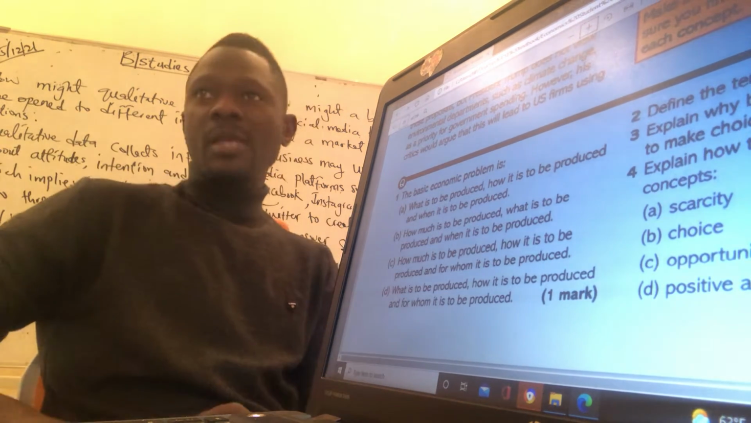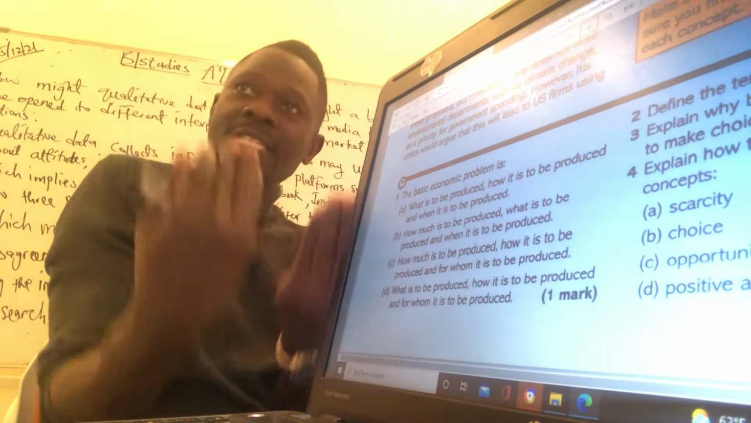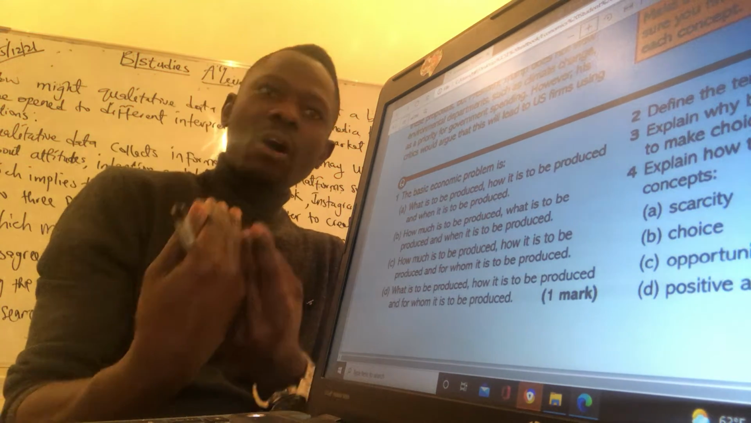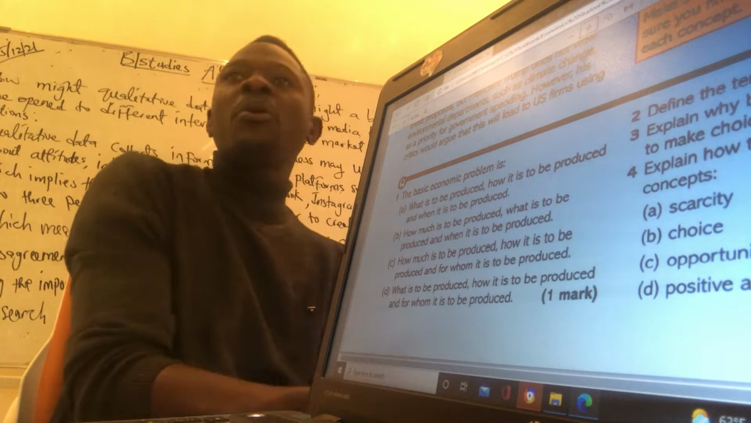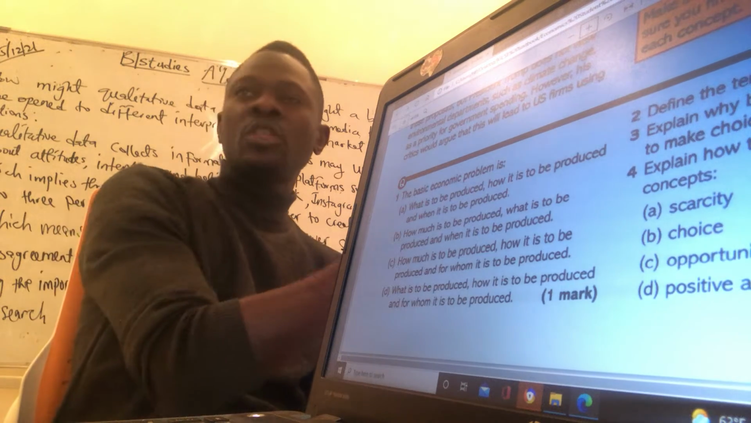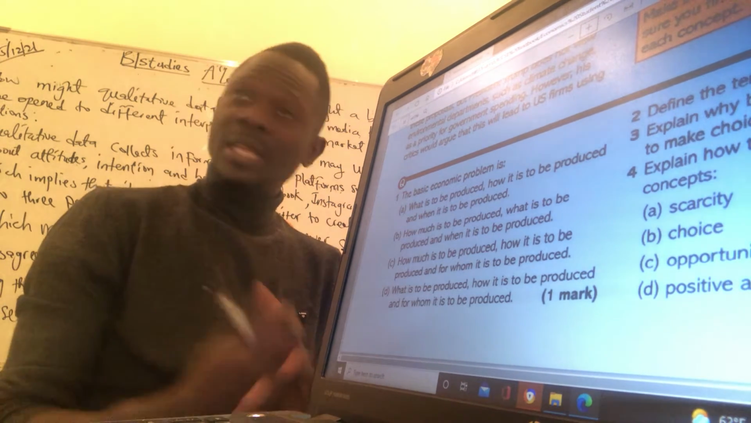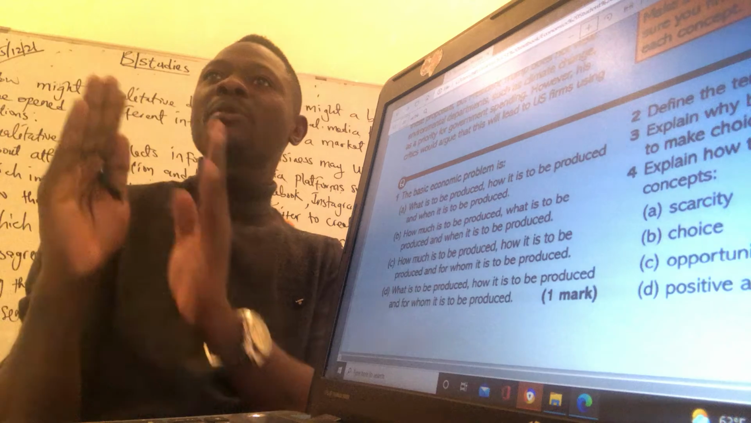So that's a choice made. The NHS made a choice of not accepting the 2 drugs proposed by Roche, the Swiss pharmaceutical company. That's the choice they made. So that's the concept of choice.